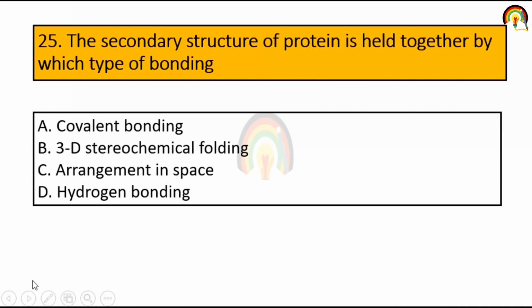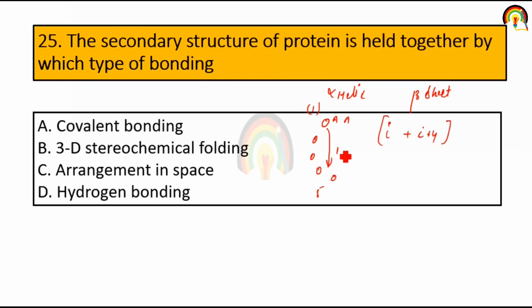The secondary structure of protein is held together by which type of bonding? Secondary structure of protein means alpha helix and beta sheet. For example, this is the amino acid, this is second one, third one, fourth one, and fifth one. So hydrogen bond formed in alpha helix between first amino acid and fifth amino acid. So this is hydrogen bond. So secondary structure of protein is held together by which type of bonding? It's hydrogen bonding.